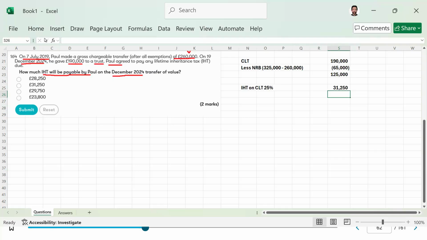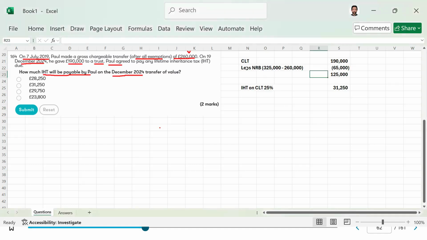Okay. There is one thing that we have missed. The question has information which can easily confuse: this PET is after all the exemptions, but there is no such mention in terms of the CLT. There is no mention of any exemption, which means that this CLT is also entitled to the annual exemption.